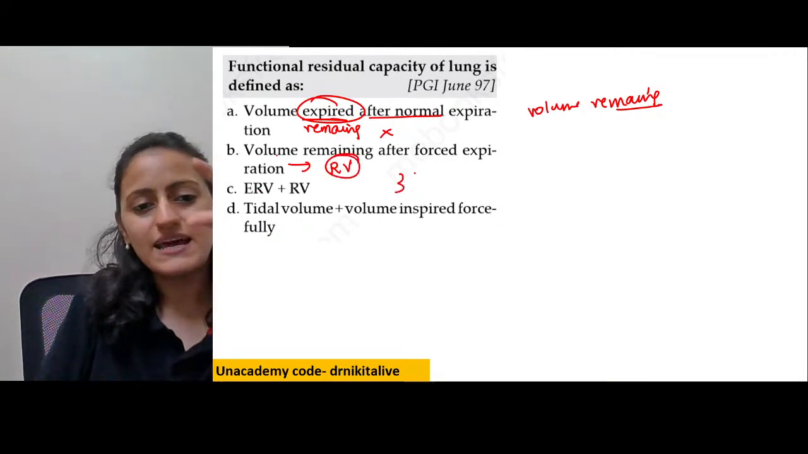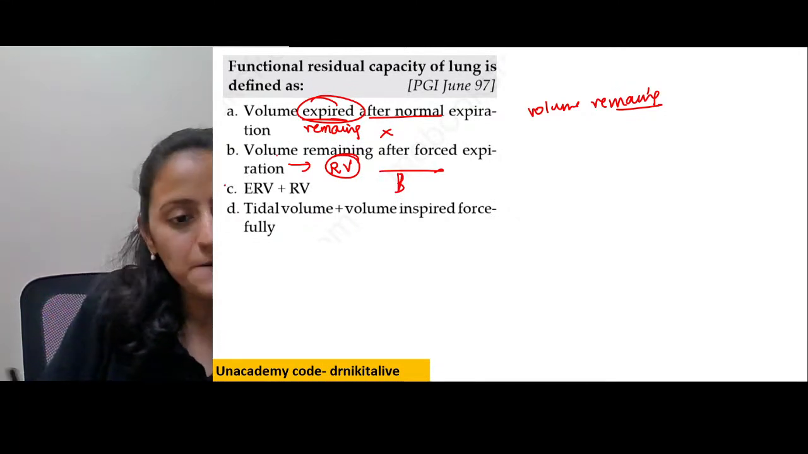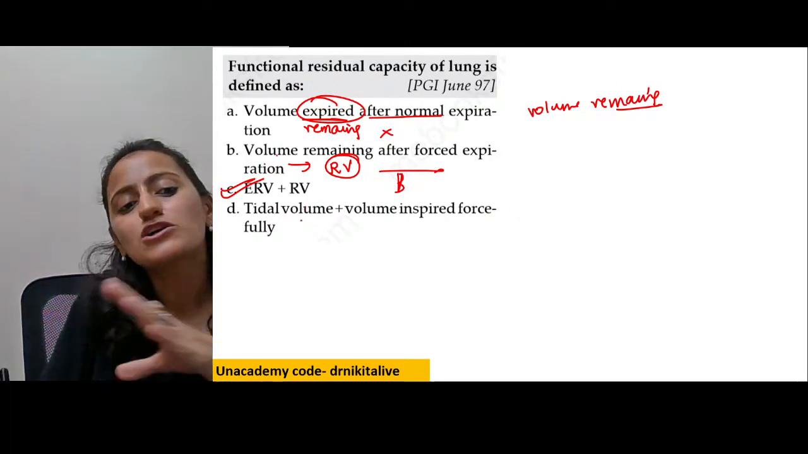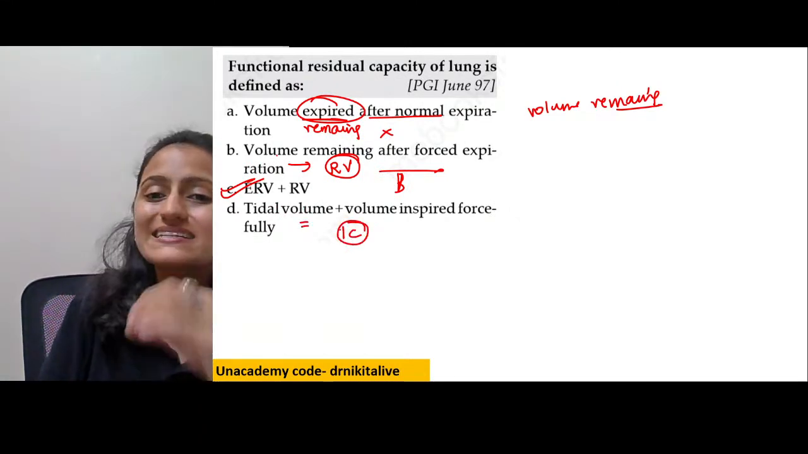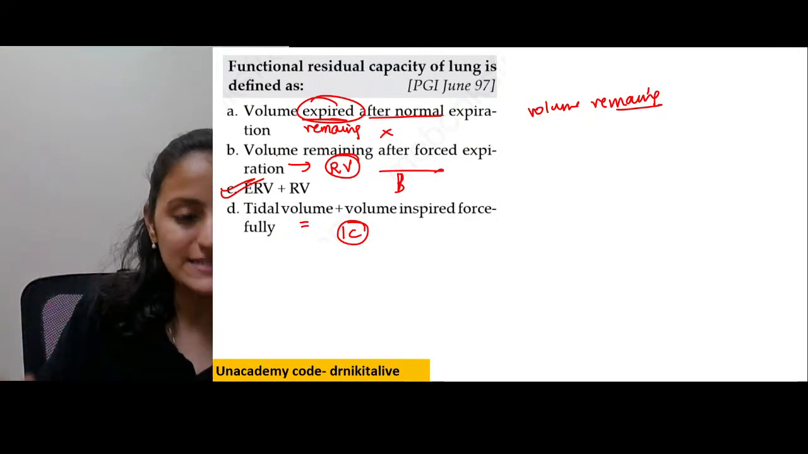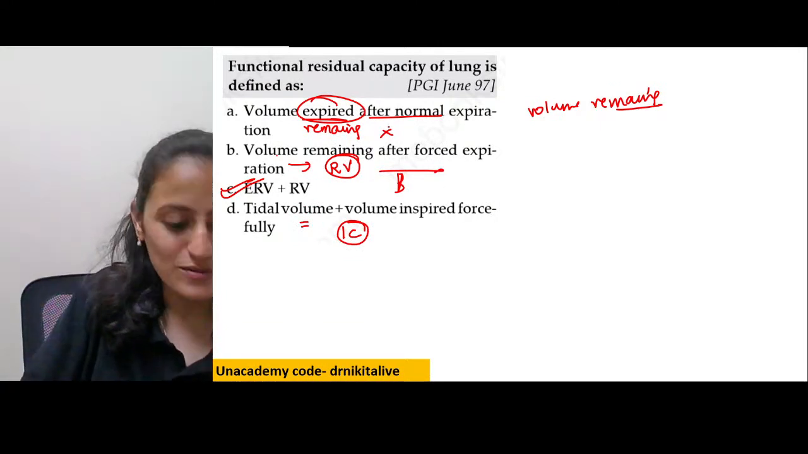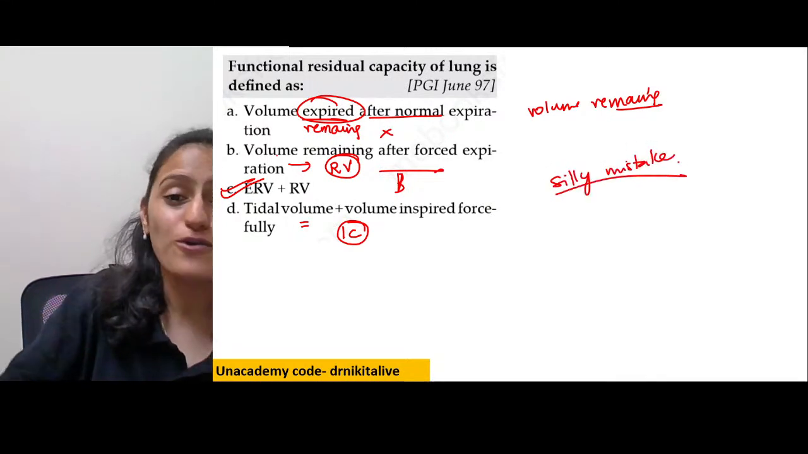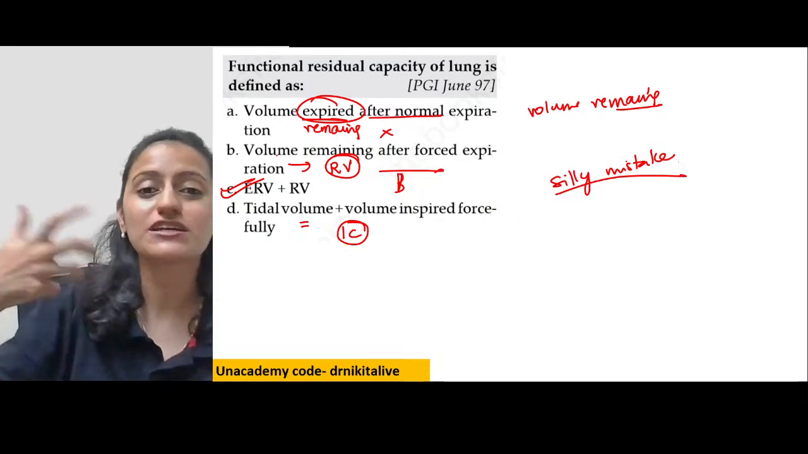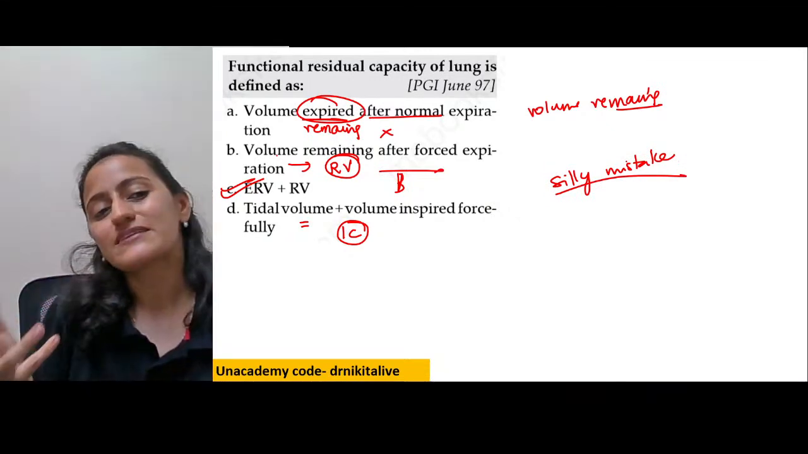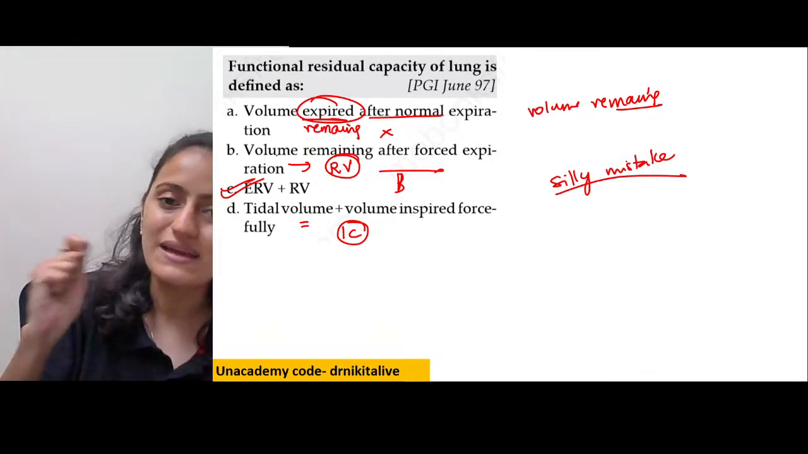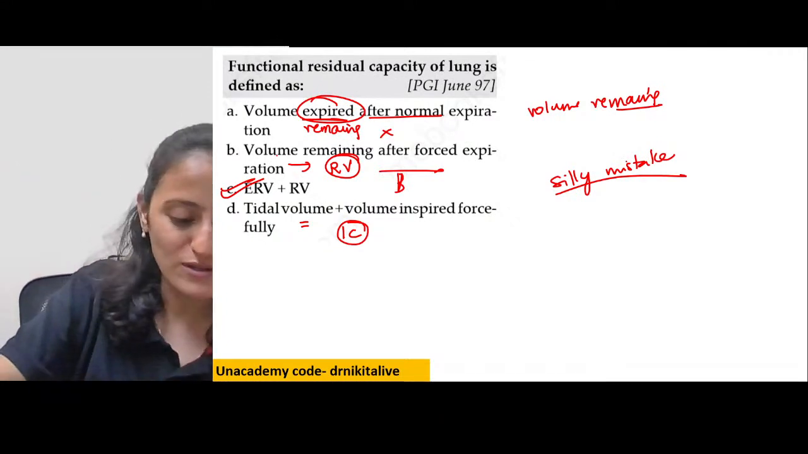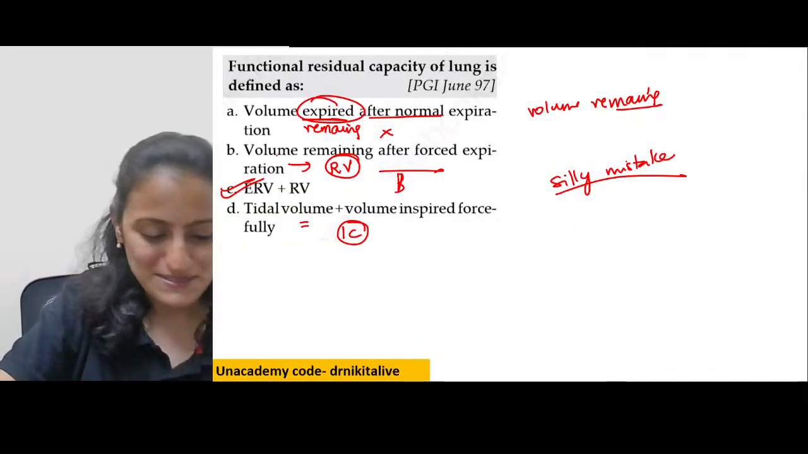ERV plus RV, right? Whatever is below the tidal volume, that is the functional residual capacity. Tidal volume plus the volume inspired forcefully is the inspiratory capacity. That's the total inspiratory capacity, right? So silly mistakes, this is the lesson learned here. That's why I always say that no matter how much theory you read, until you practice MCQs, you will not know where you are making mistakes, be it silly mistakes. Just like in English grammar, the examiner can trap us, right?